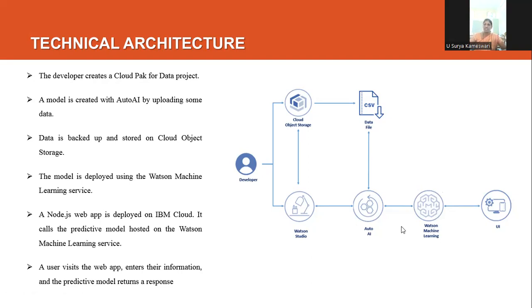Through Auto AI, it creates different models and automatically selects the most accurate model. A user can visit the user interface, or web app, of this Node-RED, enter their information, and predict the response, that is, according to the given parameters, whether the patient is at risk or not.